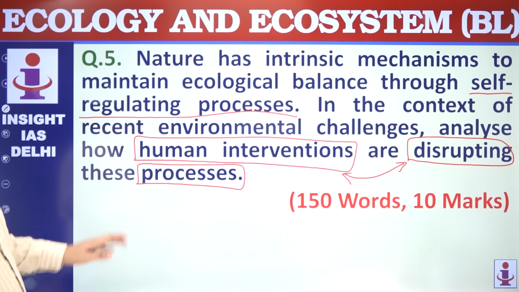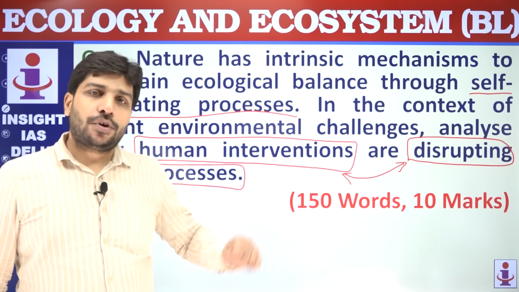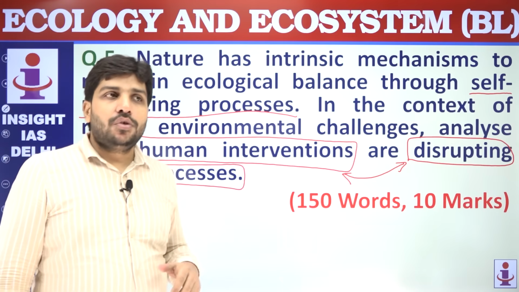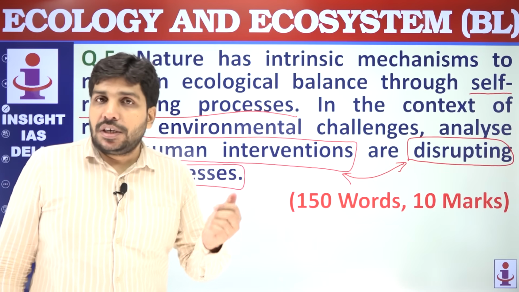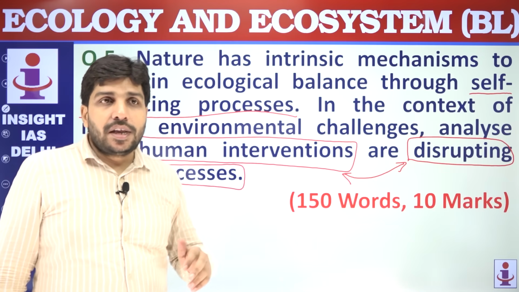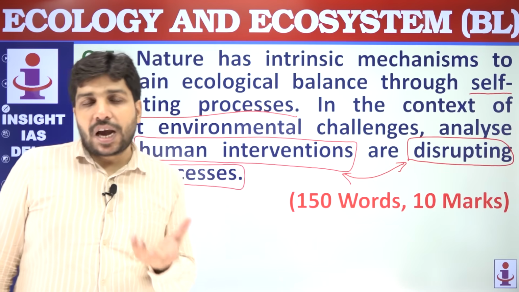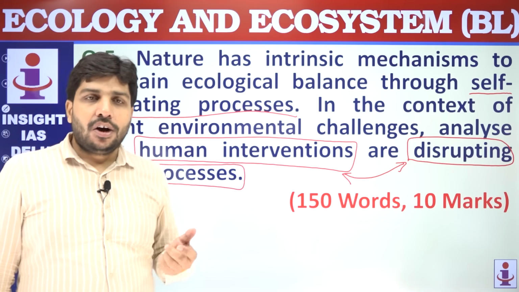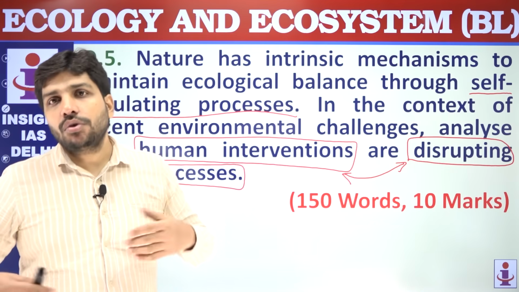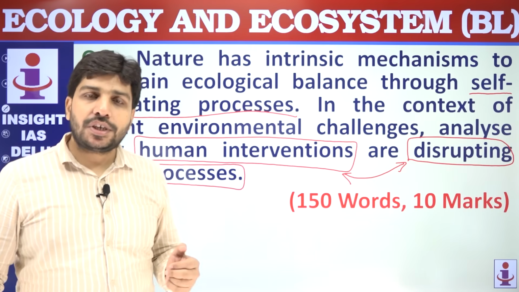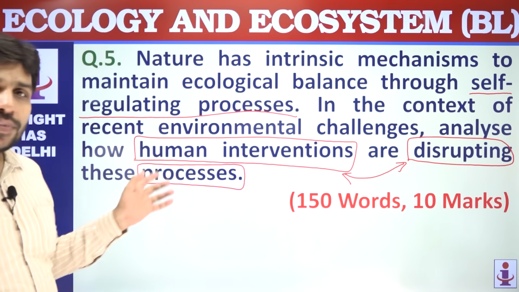But if human intervention comes in, for example deforestation, you are cutting down forest in the name of building cities, building roads, then the forest which acts as a carbon sink, that carbon will come out in the atmosphere, and it will lead to global warming, it will lead to climate change. So this way you can connect.